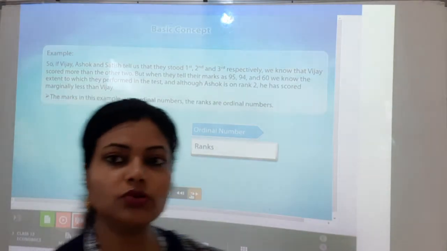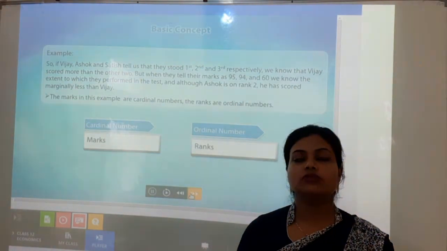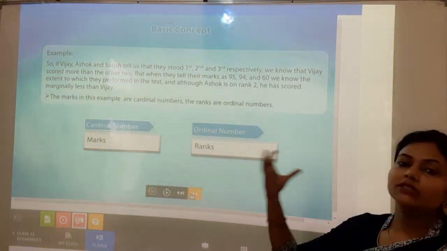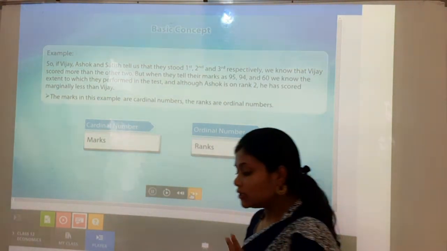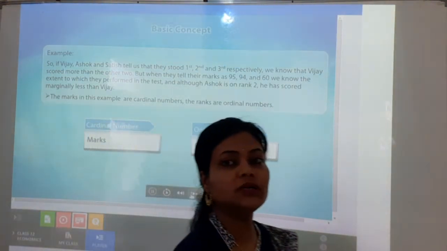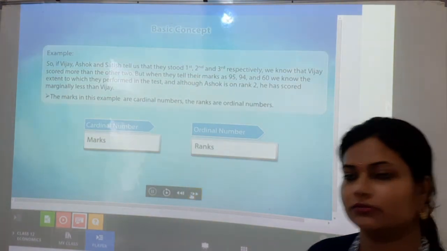Of course, students, you are aware of ranks, that the rank shows the top and afterwards the ranking. How this rank occurs is with the help of all these numbers. So I guess this example is clear to you all.